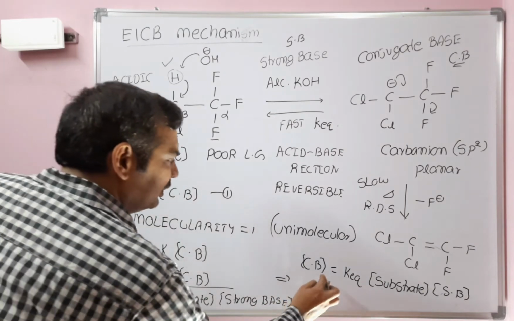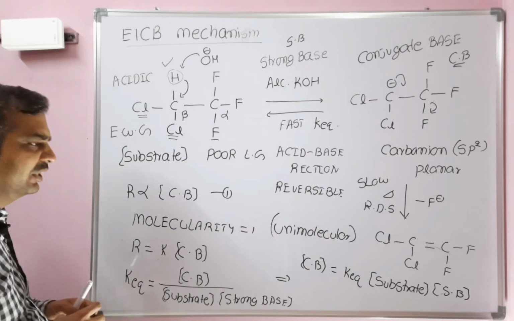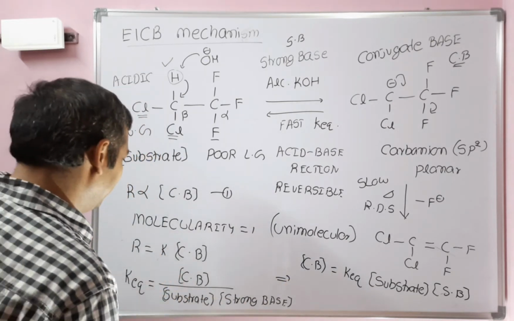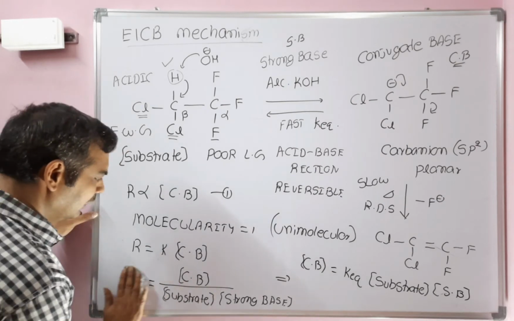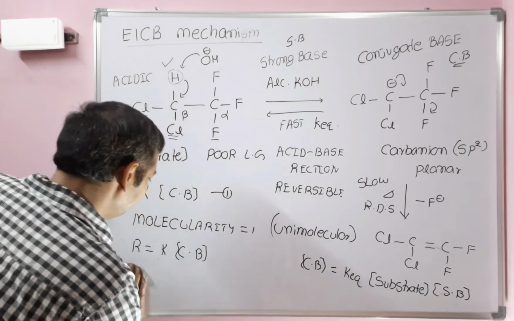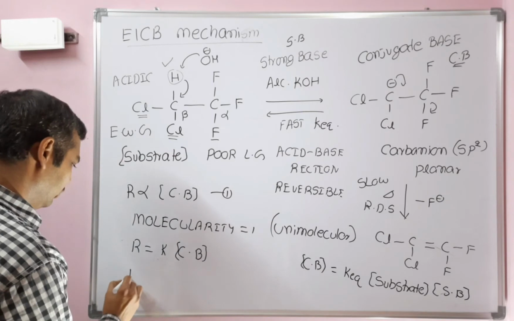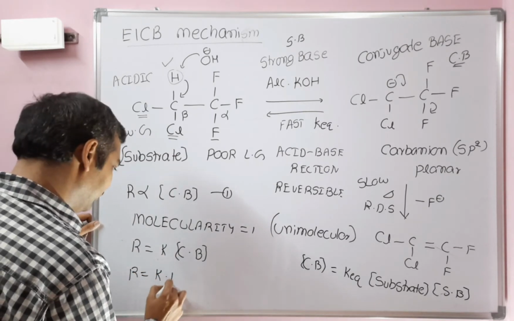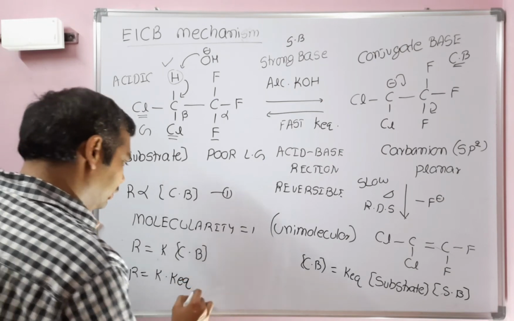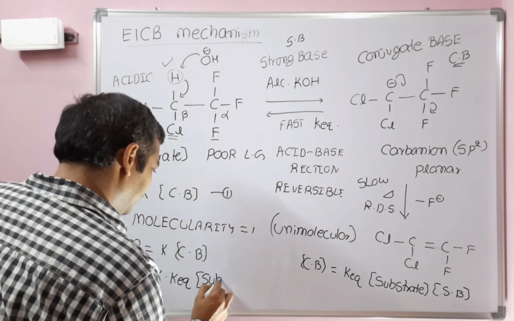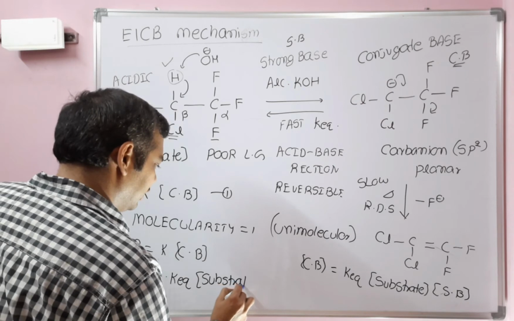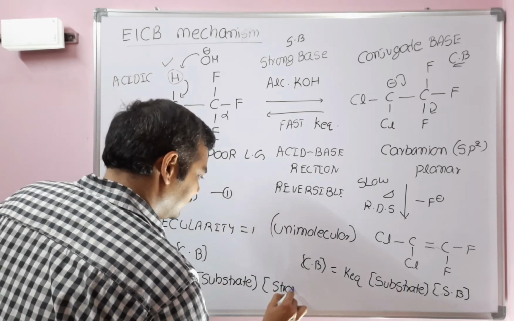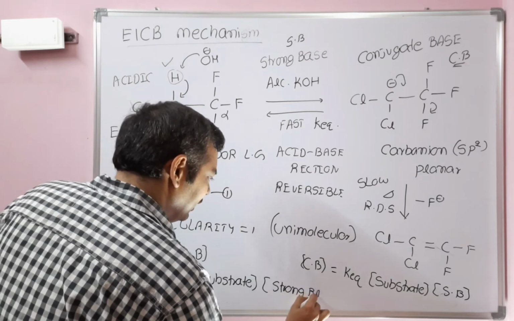Let's substitute this CB here. If you substitute it in the rate equation, then R is equal to K into K equilibrium into the concentration of the substrate and also the concentration of the strong base. This is the final rate equation.